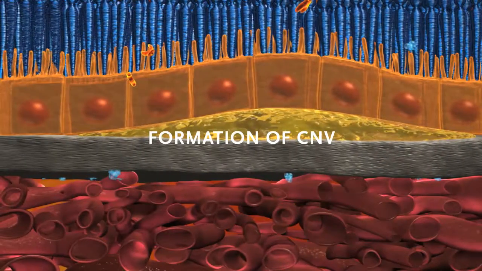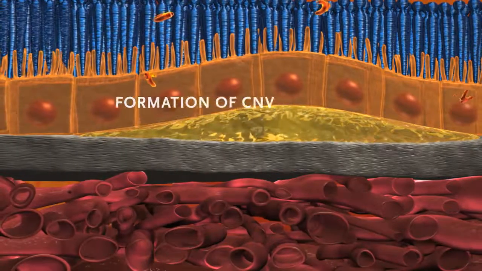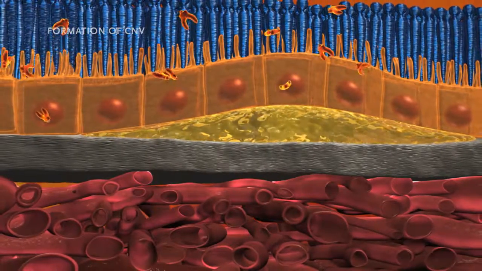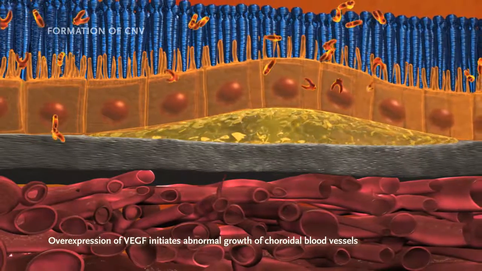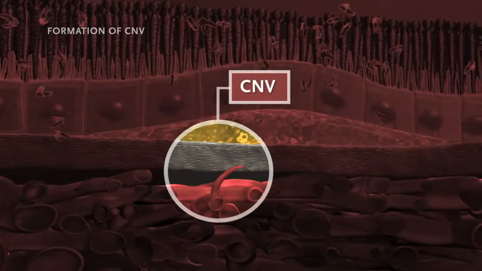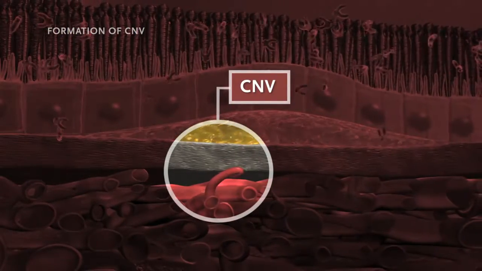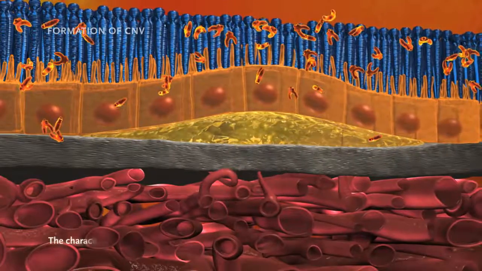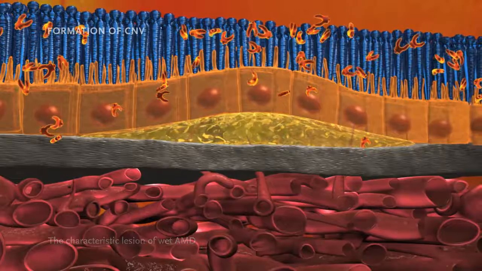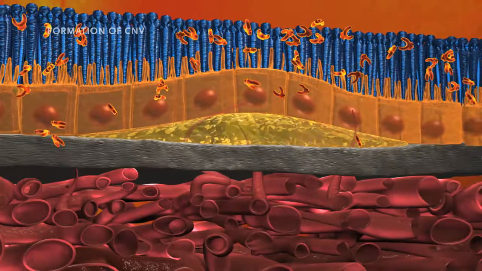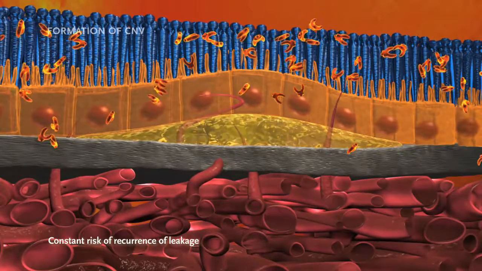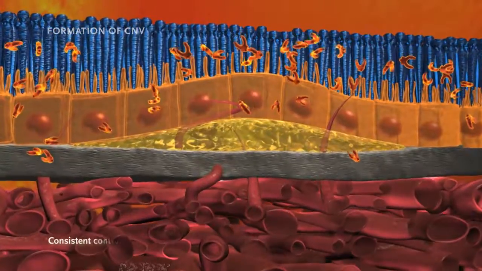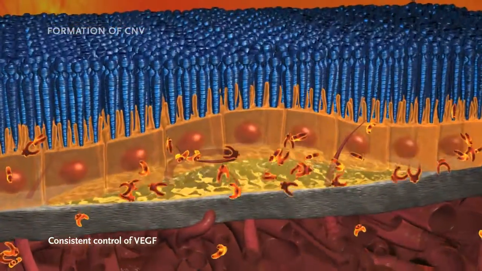In wet AMD, VEGF plays a significant role in the formation of blood vessels that grow abnormally and leak beneath the macula. Overexpression of VEGF initiates the abnormal growth of choroidal blood vessels through Bruch's membrane and into the subretinal space. These choroidal neovascular vessels leak blood and fluid, forming the characteristic lesions of wet AMD. Due to the chronic nature of these risk factors, patients with wet AMD may be at constant risk of recurrence of leakage, even after months of being dry. Therefore, consistent control of VEGF can be essential to minimizing the risk of recurrence of CNV in patients with wet AMD.